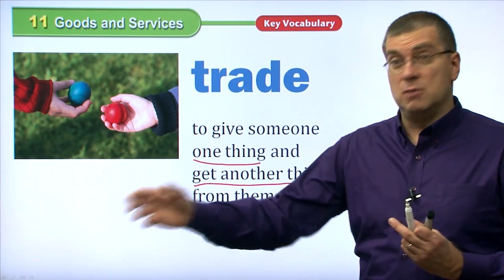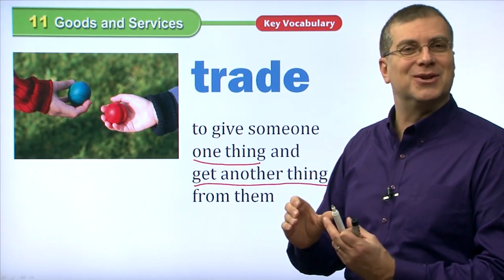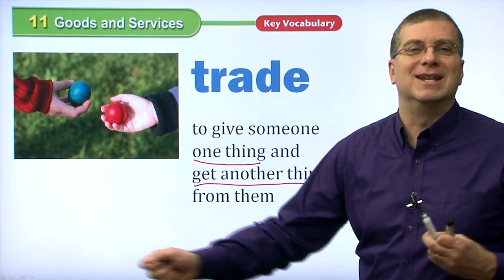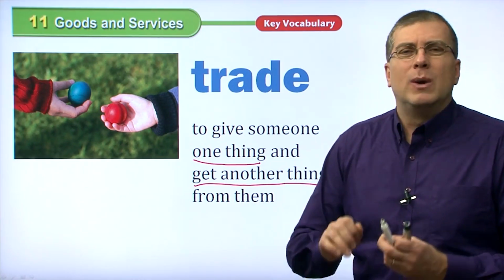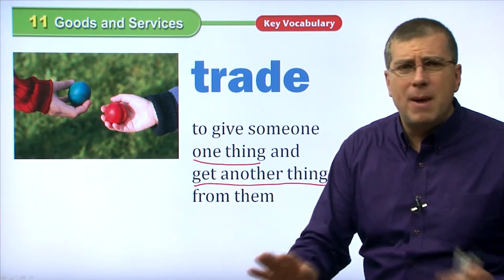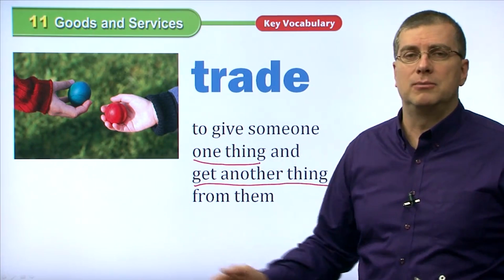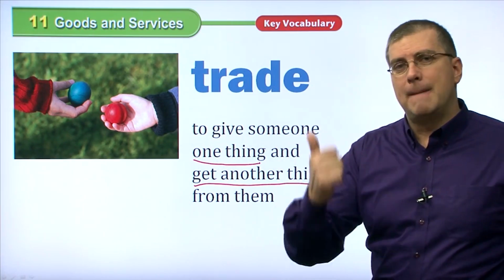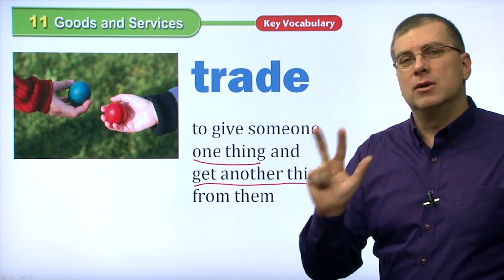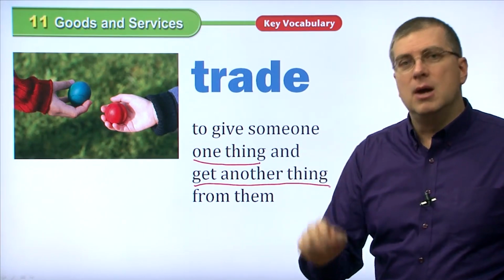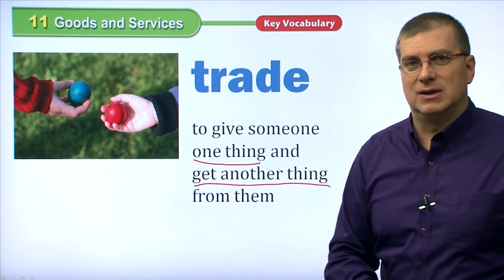Now you both have a ham and cheese sandwich, right? Because you traded objects. When you trade objects, no money involved, then you are trading. You are exchanging objects. So there's sell, buy, and trade. Those are the three things we do with goods and services.